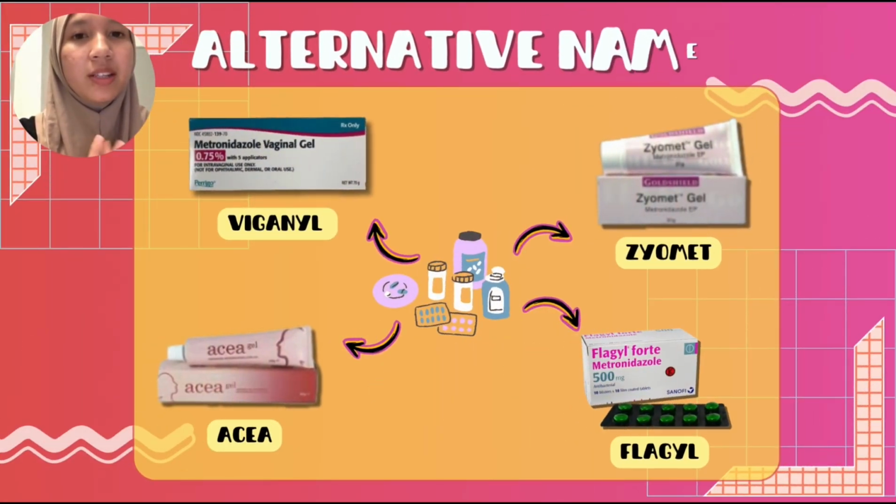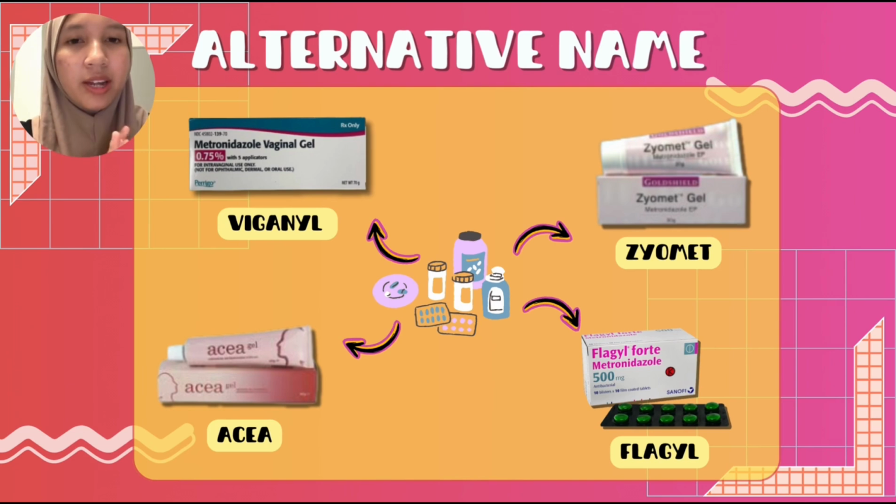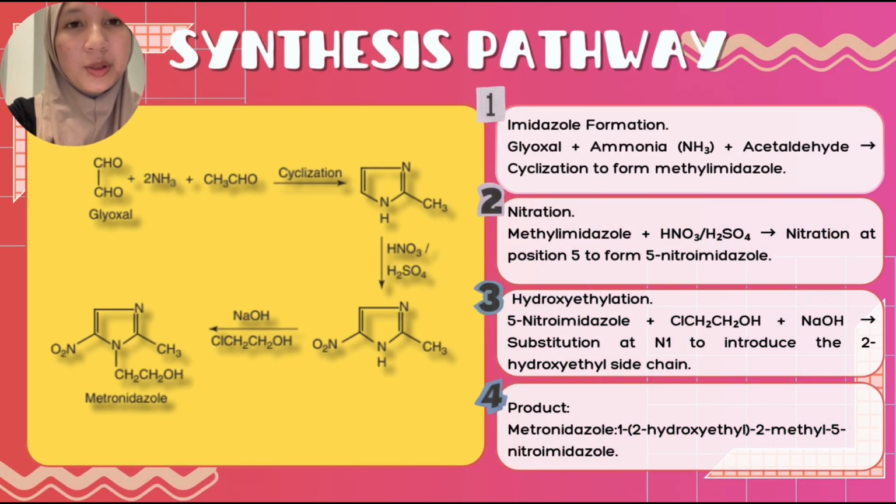Metronidazole is available under various brand names, including Flagyl, a common brand for oral and intravenous forms, Vandazole and Zidoval, which are often used as topical gels, and another topical formulation. This alternative makes metronidazole accessible for different forms of treatment. Next, I will break down the process into 3 simple steps to understand how this important compound is formed.